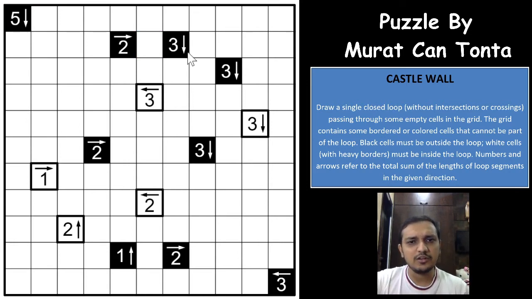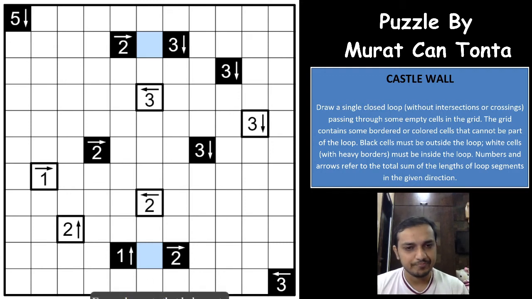Because if you have a loop passing between them, that loop indicates that the cell towards its right will be inside the loop, and the other will have to be outside the loop. But that is not possible when both of the clues are of the same color. So when both of the clues are of the same color, let it be white or black, you will never have a loop passing between them, right?